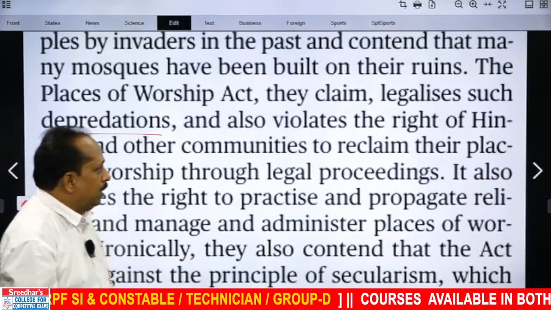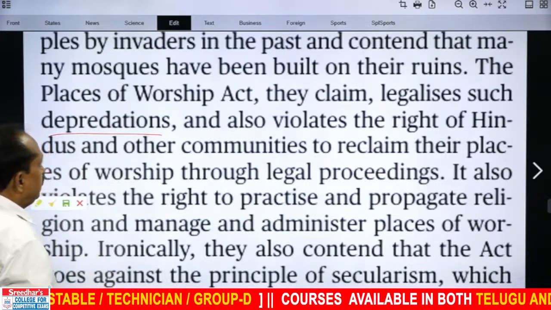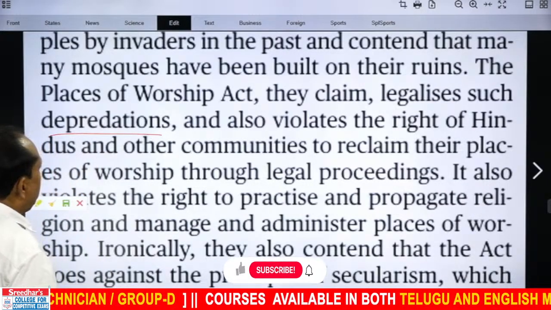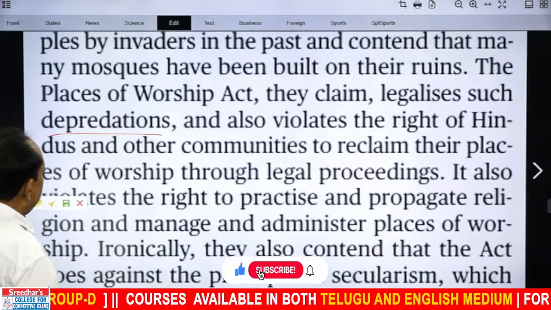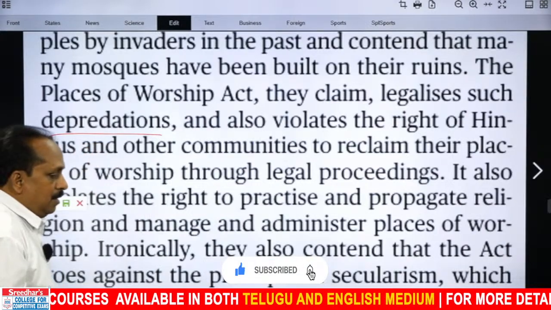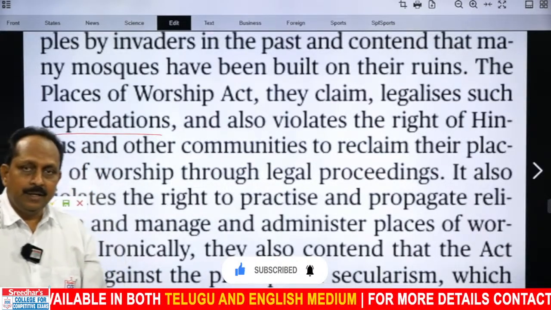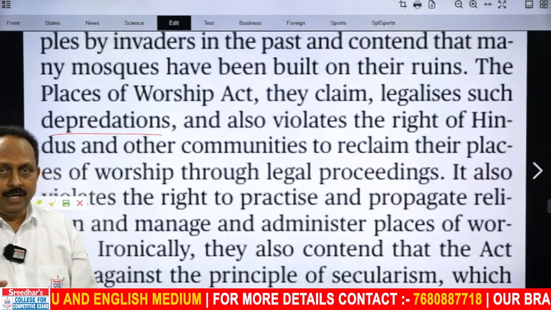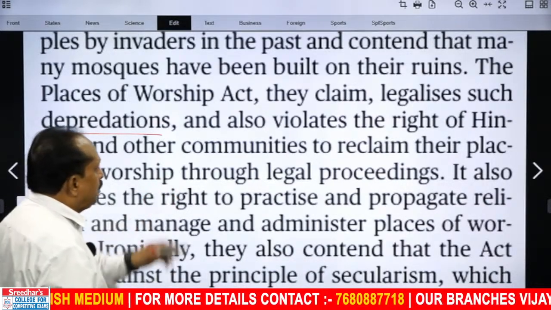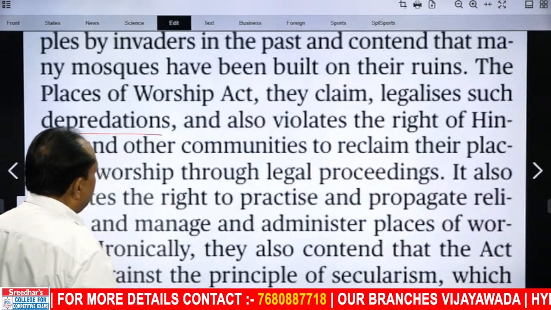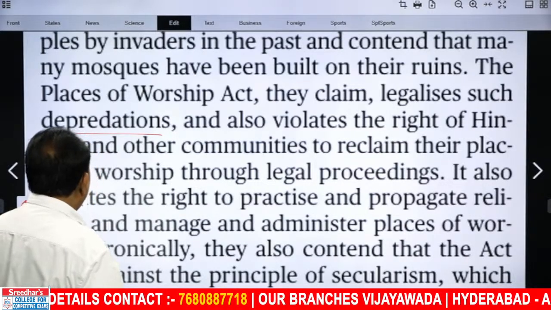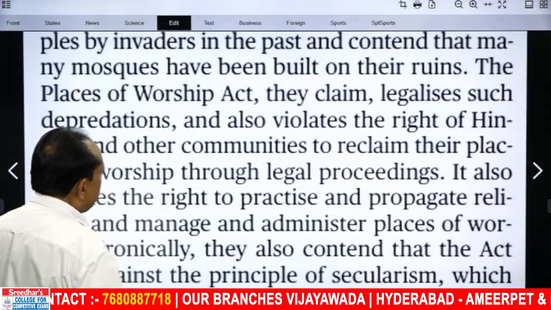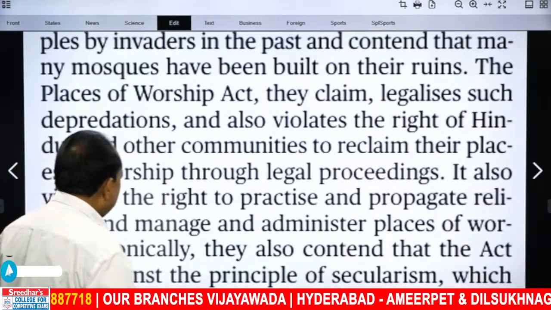This talks about that. What they say, the Places of Worship Act, they claim, legalizes such depredations. Based on that act, they say the act legalizes the plundering by invaders, and also violates the right of Hindus and other communities to reclaim their places of worship through legal proceedings.